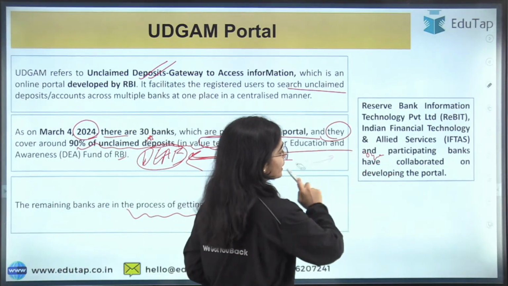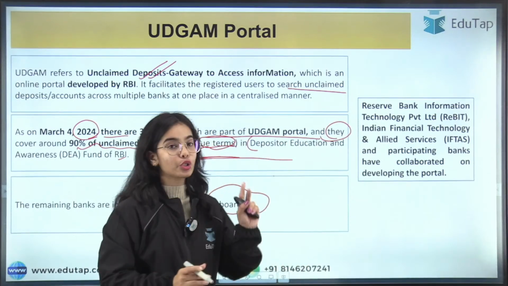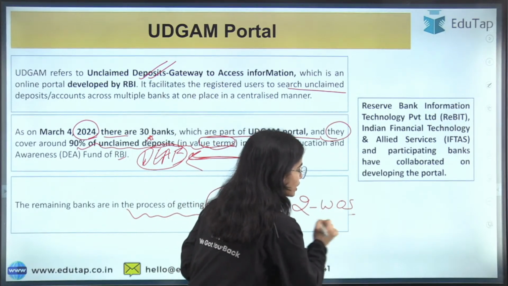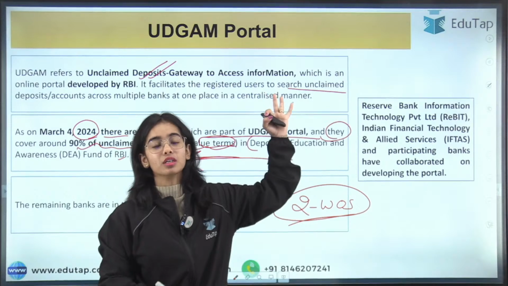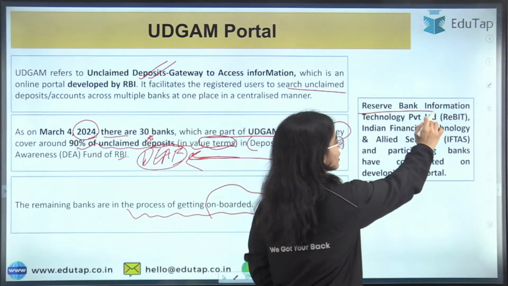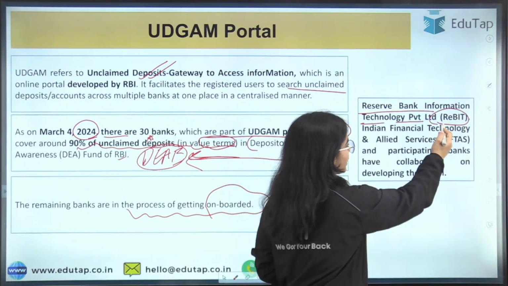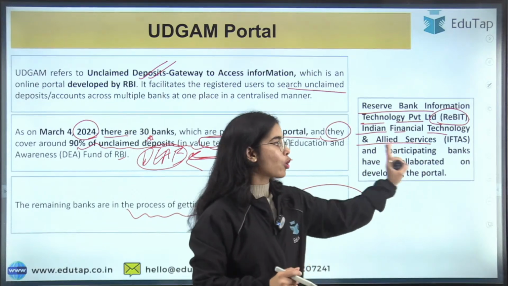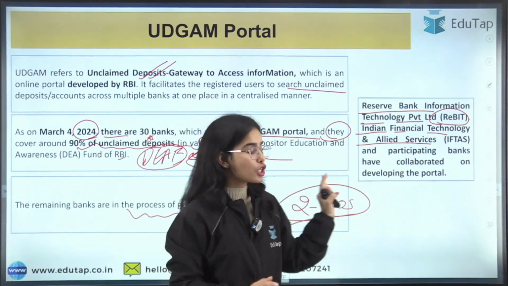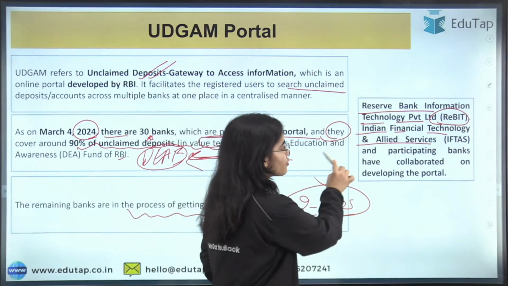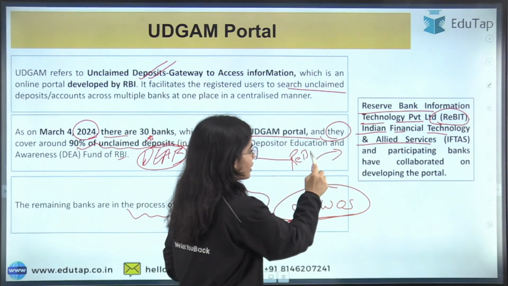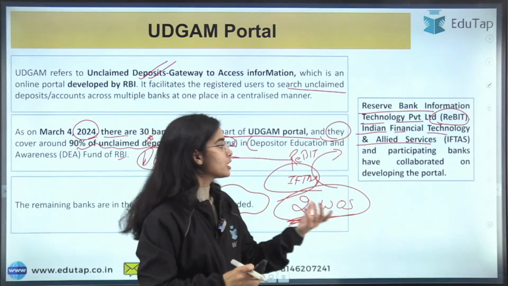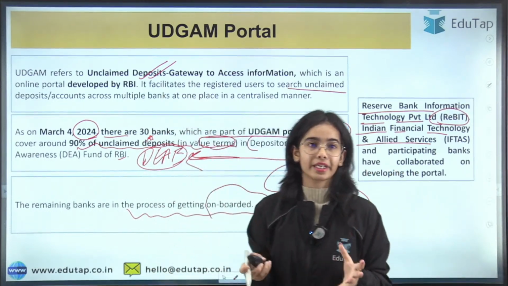The Reserve Bank of India has developed the Udgam portal, but it is actually two wholly owned subsidiaries of the Reserve Bank of India that have developed it. These are the Reserve Bank Information Technology Private Limited, that is ReBIT, and the Indian Financial Technology and Allied Services, that is IFTAS, and the participating banks have collaborated on developing the portal. Okay, so this is the whole idea of the Udgam portal.